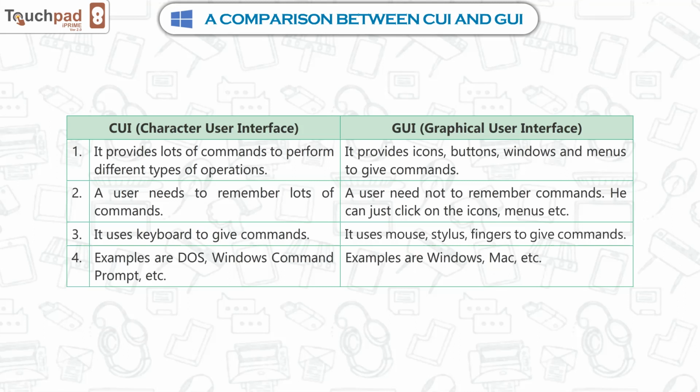1. CUI provides lots of commands to perform different types of operations. GUI provides icons, buttons, windows, and menus to give commands. 2. In CUI, a user needs to remember lots of commands. In GUI, a user need not remember commands. He can just click on the icons, menus, etc. 3. CUI uses a keyboard to give commands. GUI uses a mouse, stylus, or fingers to give commands. 4. Examples of CUI are DOS, Windows Command Prompt, etc. Examples of GUI are Windows, Mac, etc.